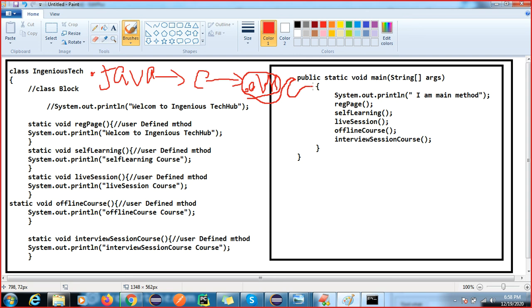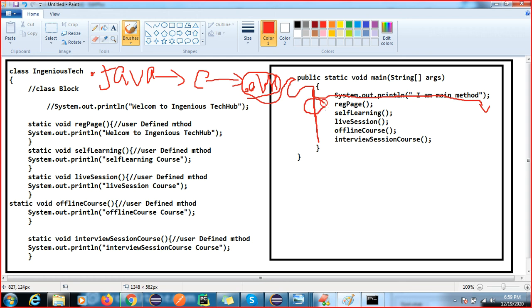So when you press Control 2, first it will search where the main method is, then control will enter inside the main method, and the method executes from top to bottom. So this line is executed, you can see the first line is printed, you get the output.